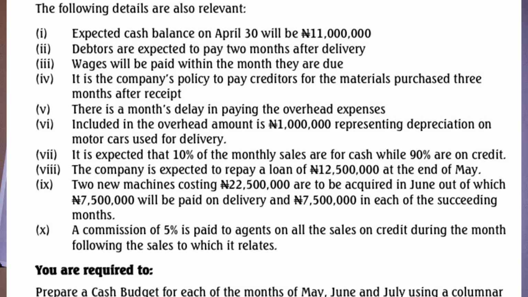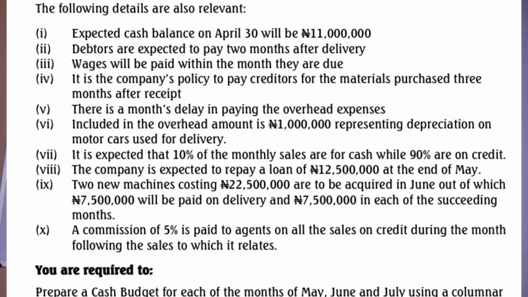1. Expected cash balance on April 30th will be 11 million naira. 2. Debtors are expected to pay 2 months after delivery. 3. Wages will be paid within the month they are due. 4. It is the company policy to pay creditors for the material purchased 3 months after receipt. 5. There is a month delay in paying the overhead expenses. 6. Included in overhead amount is 1 million naira representing depreciation on motor cars used for delivery. 7. It is expected that 10% of the monthly sales are for cash while 90% are on credit.